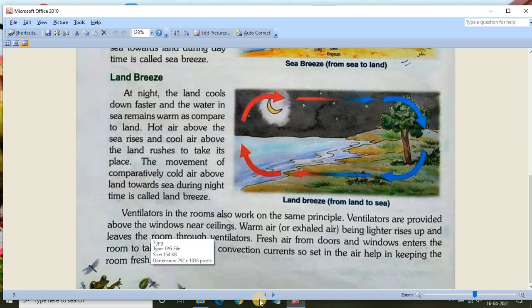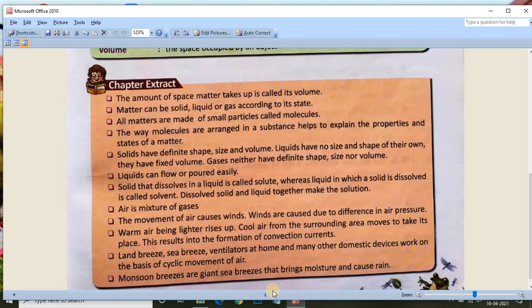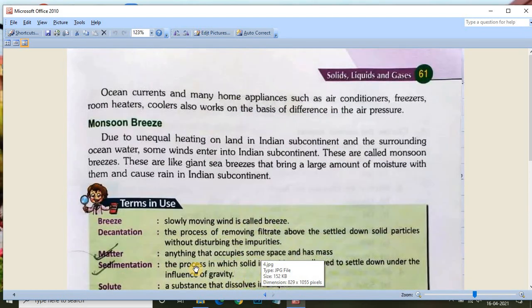Now let us move to the next page. Ocean currents and many home appliances such as air conditioners, fridges, room heaters and coolers also work on the basis of difference in the air pressure.